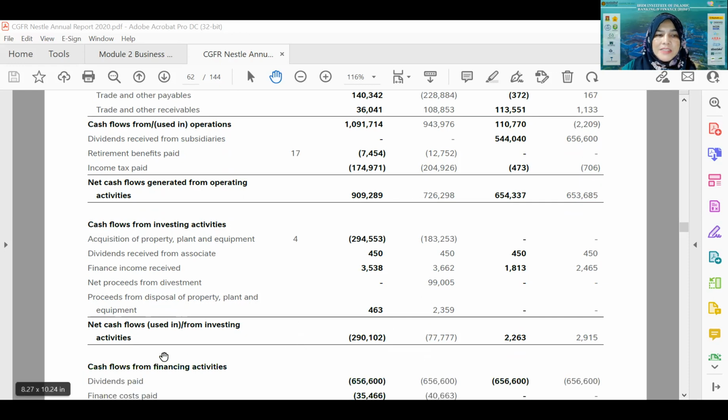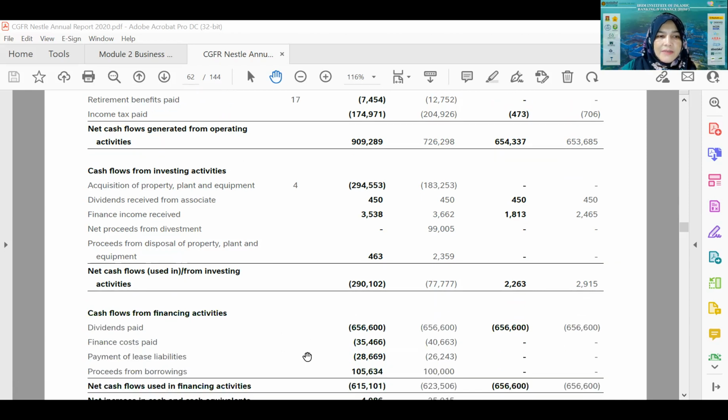And then the next one is financing activities. If you look at the items in financing activities, it is about the dividend paid. The dividend paid by the company to the investors. If it is a good company like Nestle, usually every year they will pay dividend. Paying dividend is definitely money going out, so that's why it is reflected in bracket. It is negative. Money going out.